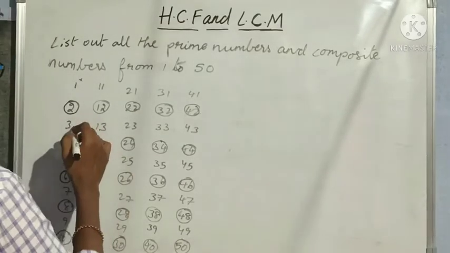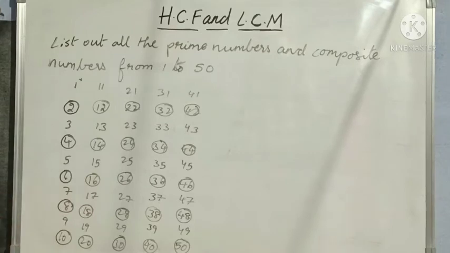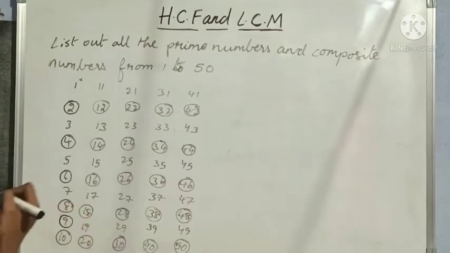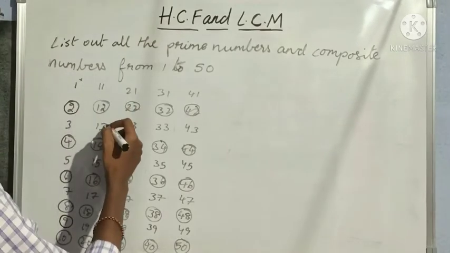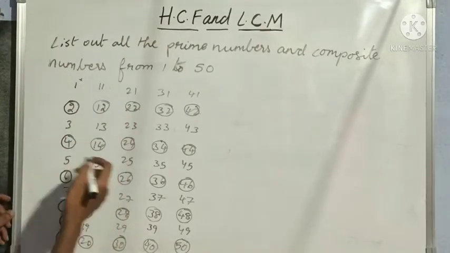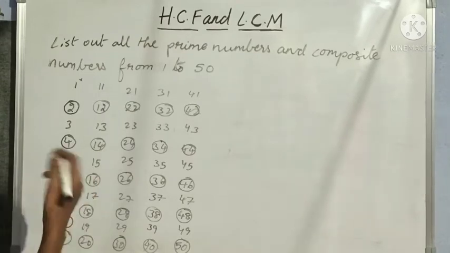So 3 has only 2 factors, 5 has only 2 factors, 7 has only 2 factors. But how about 9? Yes, 1 and 9. Other than 9, do we get any table? Yes, the 3 table, 3 threes are 9. So 9 is also a composite number. So round off 9. Next, 11, not possible. 13, not possible. 15, 1 and 15. Any other table? Yes, the 3 table, 5 table.